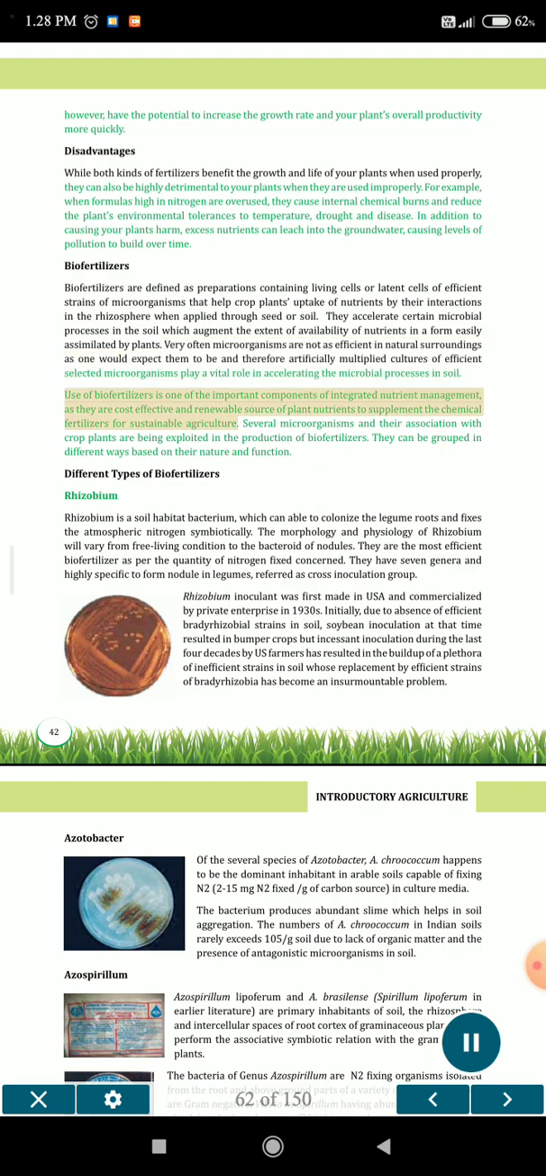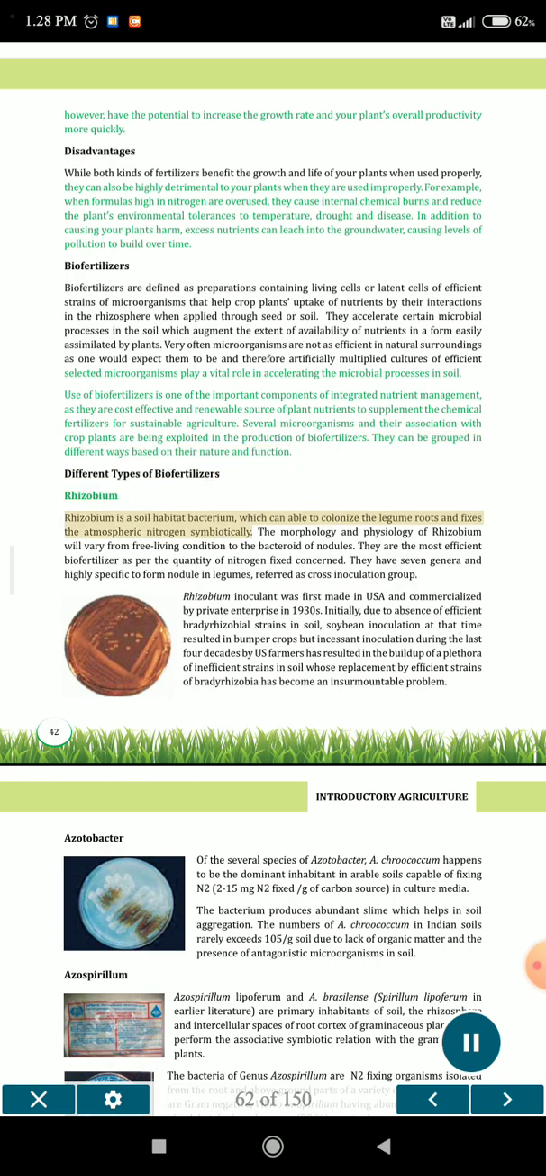Use of biofertilizers is one of the important components of integrated nutrient management, as they are a cost-effective and renewable source of plant nutrients to supplement the chemical fertilizer for sustainable agriculture. Several microorganisms and their association with crop plants are being exploited in the production of biofertilizers. They can be grouped in different ways based on their nature and function. Different types of biofertilizers. Rhizobium.